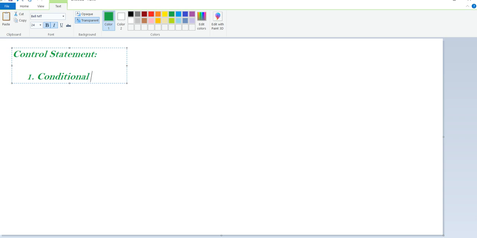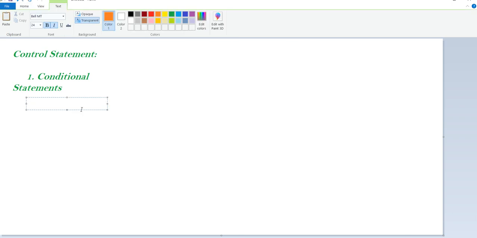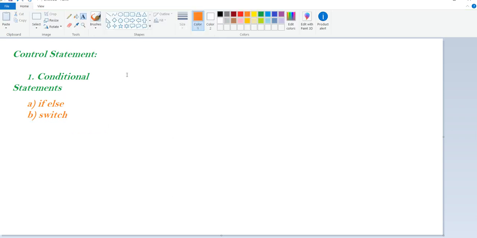In conditional statements, there are some sub-statements. There are two types in a conditional statement. One is if else, and the next is switch.